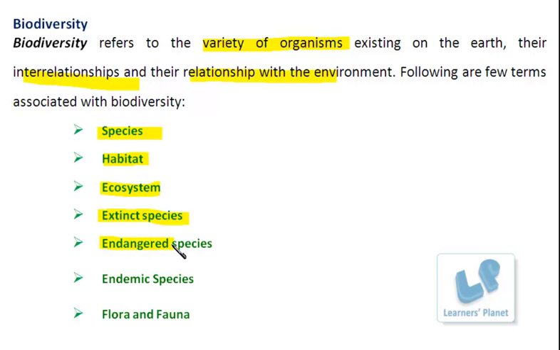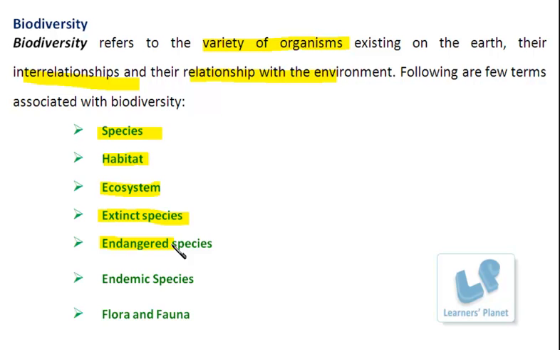Now, an endangered species is one which is at the border from where it may become extinct. We can say that it is an organism which is now facing some danger for its survival and is about to become extinct, or there are just a rare number of organisms found of these species.